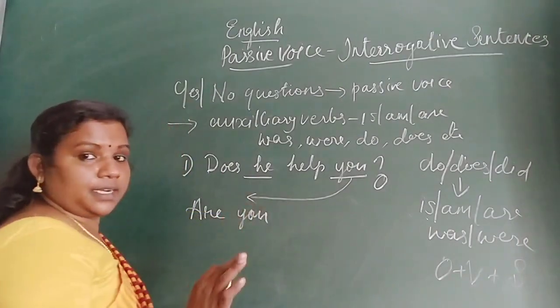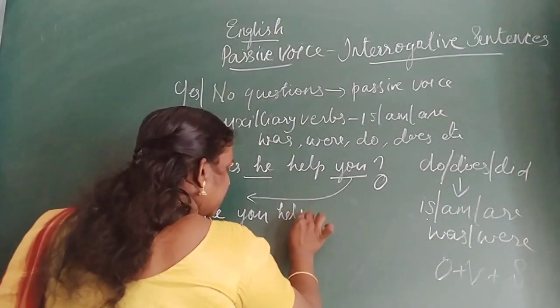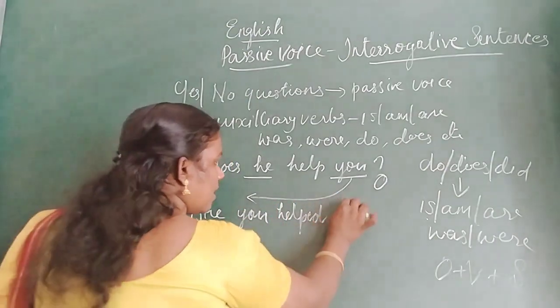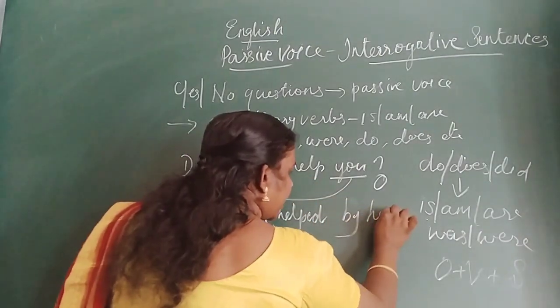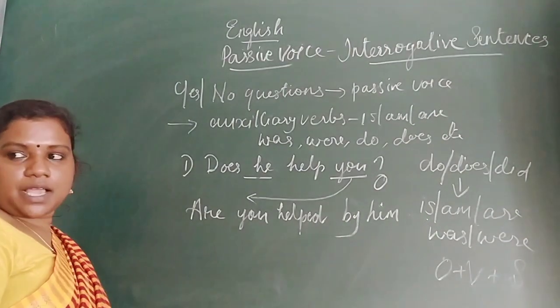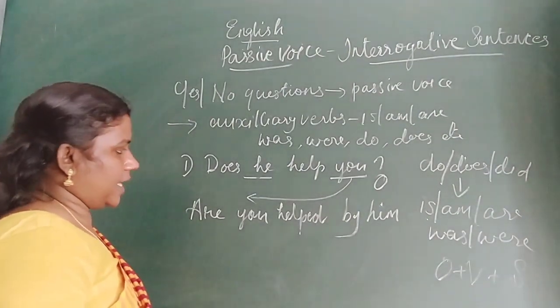Then the third form of the verb. In passive voice, what should we write? Third form of the verb. Are you helped by, who is the subject? He. By him. Clear, students? Are you helped by him?